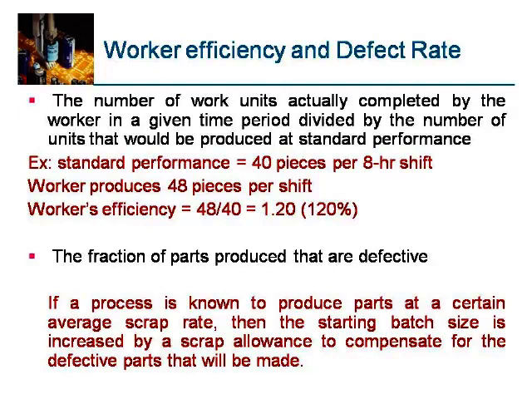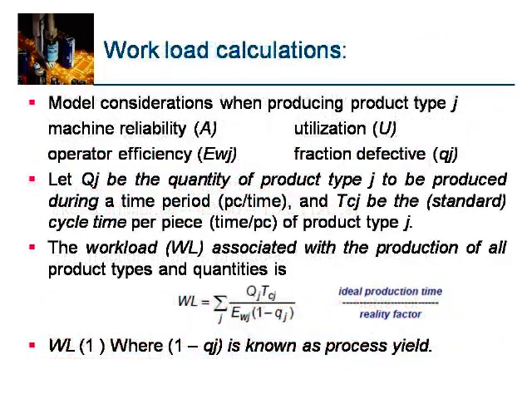If the process is known to produce parts at a certain average scrap rate, then the starting batch size is increased by a scrap allowance to compensate for the defective parts. Workload calculations, model considerations when producing product type J: machine availability is A, utilization is U, operator efficiency is EWJ, and fractional defective rate is qJ. Let QJ be the quantity of product type J to be produced during a machine time, and TCJ be the standard cycle time per piece of product type J.